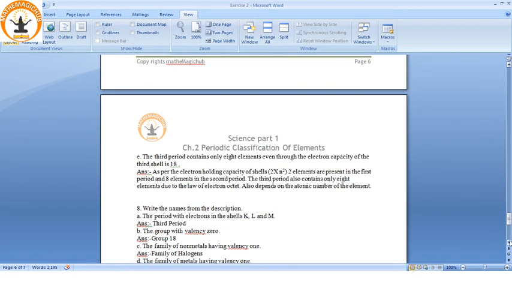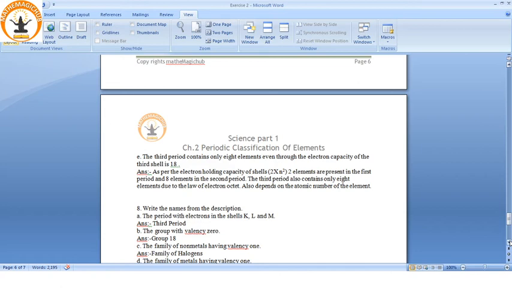The third period contains 8 elements, even though the electron capacity of the third shell is 18. See, as per the electron holding capacity, a shell can hold 2n square electrons, where n is the number of the orbit. So the first orbit can contain 2, the second can contain 8, whereas the third can contain 18. But it depends upon the atomic number.